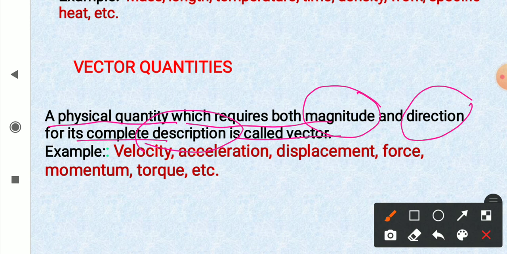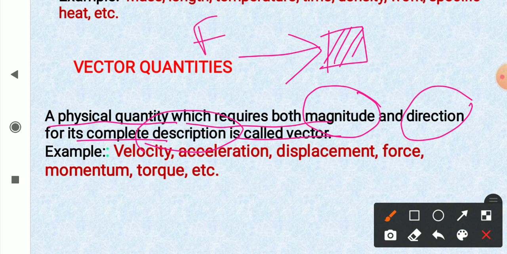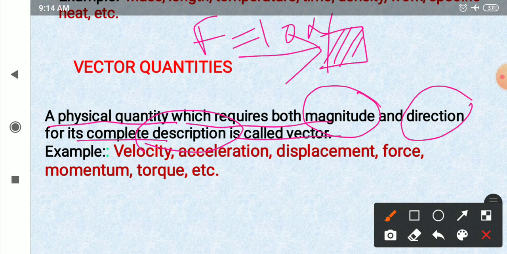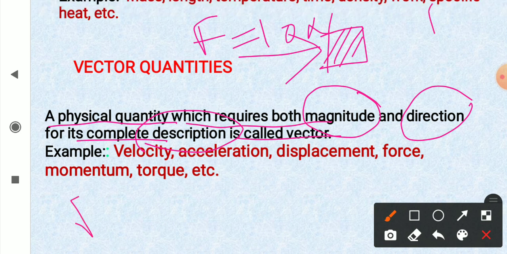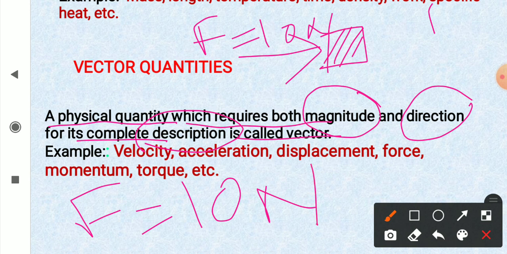जैसे अगर हमारे पास कोई भी बॉडी है, you have a body and some force is applied on it. Force. अब ये force कितना है? Say 10 Newton. So you have to tell the magnitude of force. How much force? ठीक है? And you also have to tell the direction of the force. If you do not tell the direction of force, your information is incomplete.